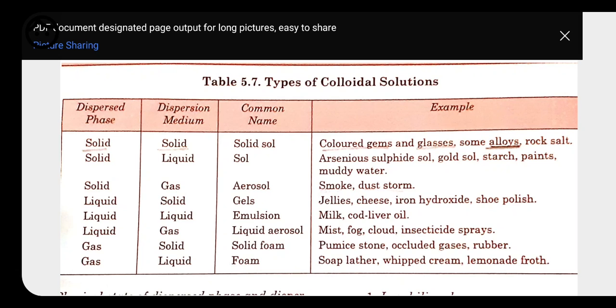So on the basis of different physical state of dispersed phase and dispersion medium, we are having some classification or types of colloidal solution.